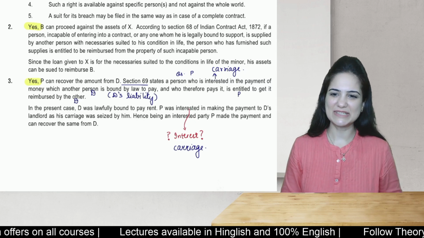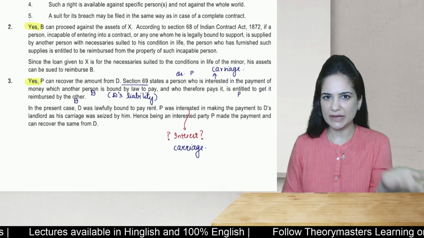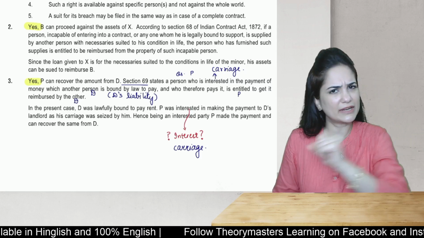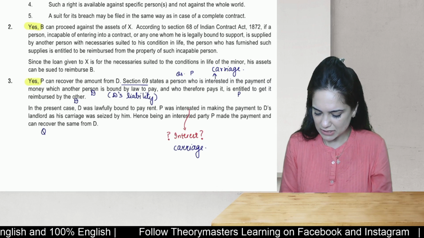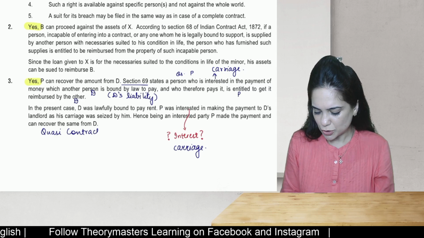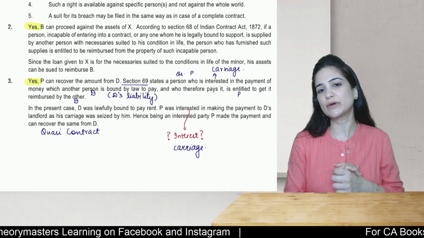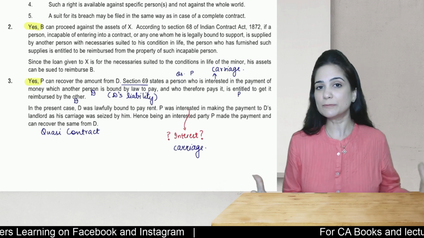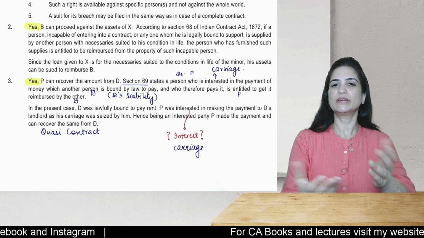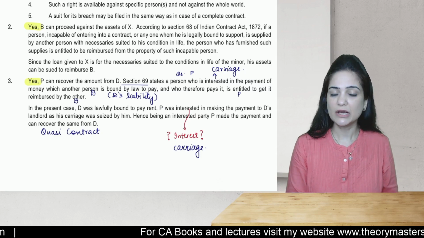So it was his interest that he was trying to protect. And later on, he being an interested party, P made the payment which D was obligated to pay. Later on, he can recover it from D. This is nothing but a quasi contract. So you can also write that there is a quasi contractual relation, or you can say that we cannot allow one person to enrich himself at the expense of the other. Therefore, he is entitled to claim reimbursement from D.